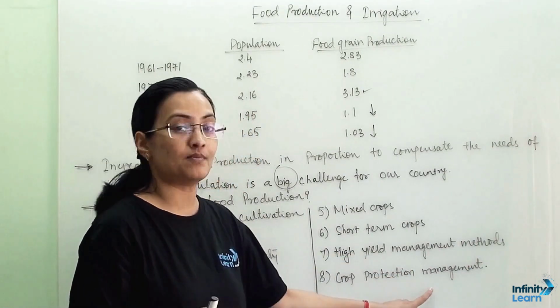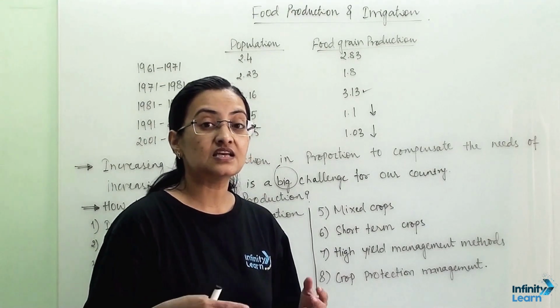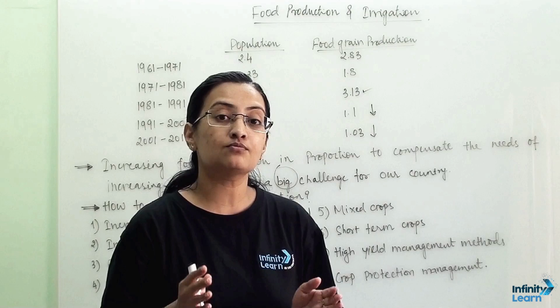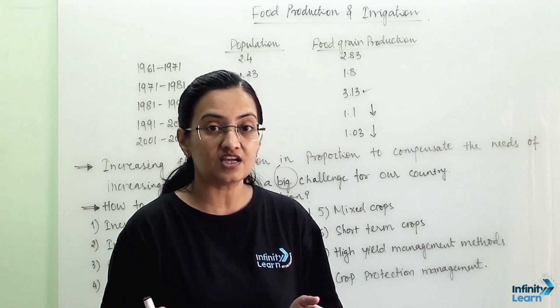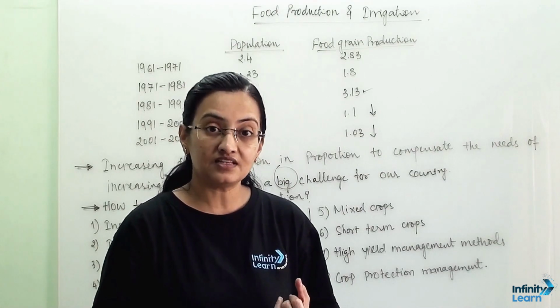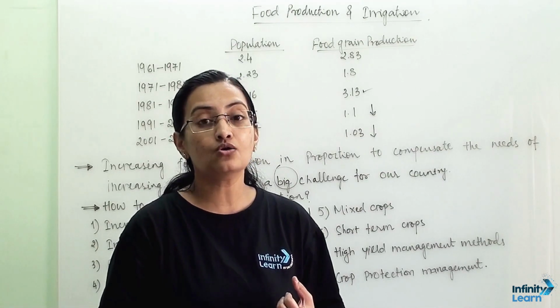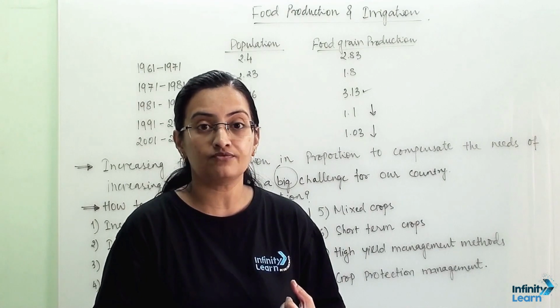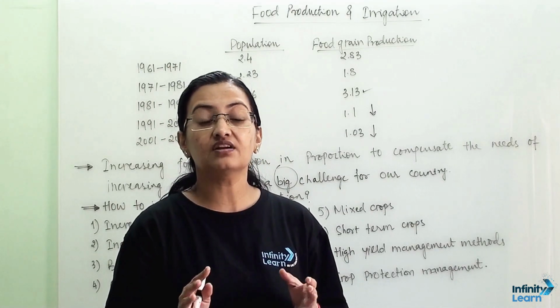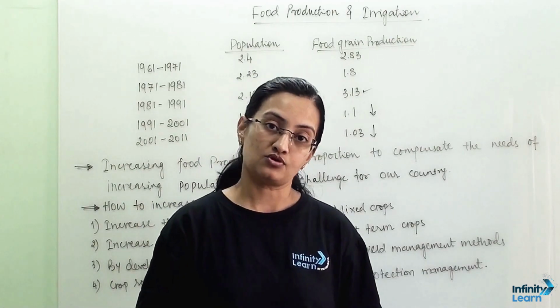Crop protection management. When the crop is about to mature, at that time protection of the crop is very important. We have to safeguard our crop from all the weather components, and along with that from pests and bacteria. Then only a healthy crop yield will be possible.